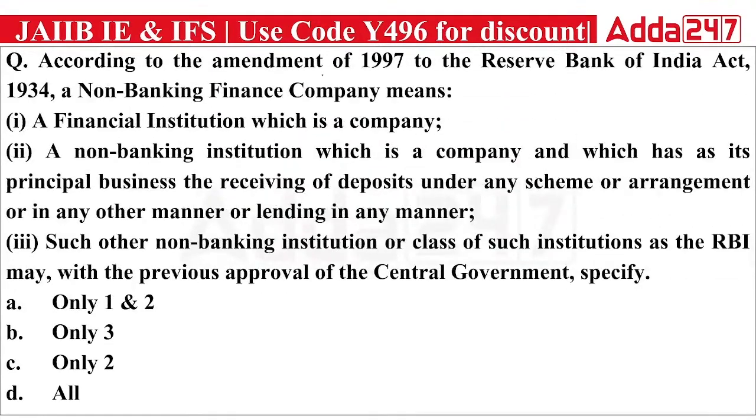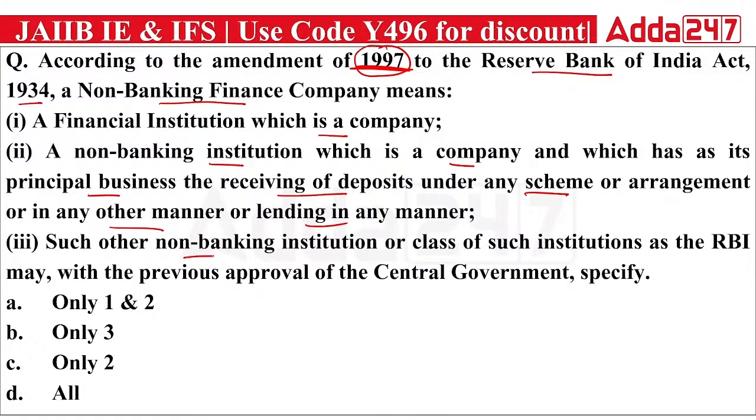Next question we have: according to the amendment of 1997 to the Reserve Bank of India Act 1934, a non-banking financial company. So the amendment of the RBI Act was done in 1997, in which the definition of NBFC was defined. So which of the following is the right definition of NBFC under the 1997 amendment? First is saying a financial institution which is a company. Second, a non-banking institution which is a company and which has as its principal business the receiving of deposits under any scheme or arrangement or in any other manner, or lending in any manner.